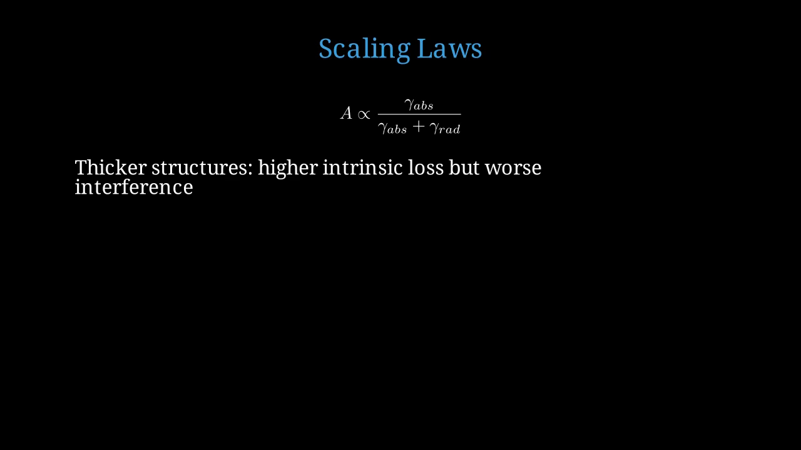Let's discuss scaling laws. How does CPA performance scale with various parameters? Absorption scales as gamma absorption over the sum of gamma absorption plus gamma radiative. To maximize absorption, we want these rates comparable. For thicker structures, intrinsic loss increases but the phase coherence of the interference degrades. There's an optimal thickness, typically 1/10 to 1/20th of a wavelength. Optimal thickness is lambda over 10 to 20. Below this, insufficient absorption. Above this, phase variation across thickness degrades interference.